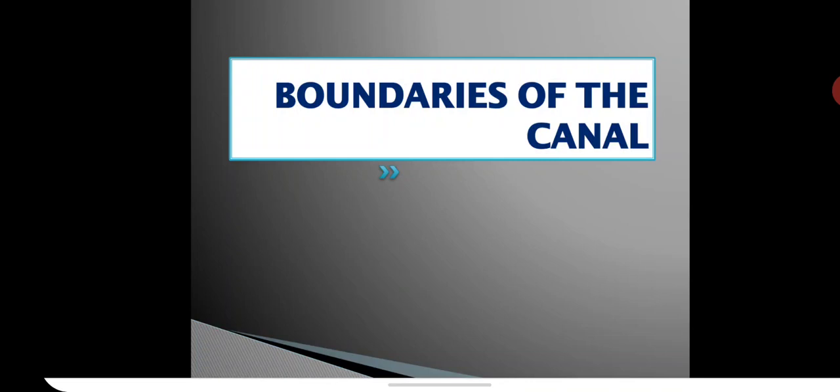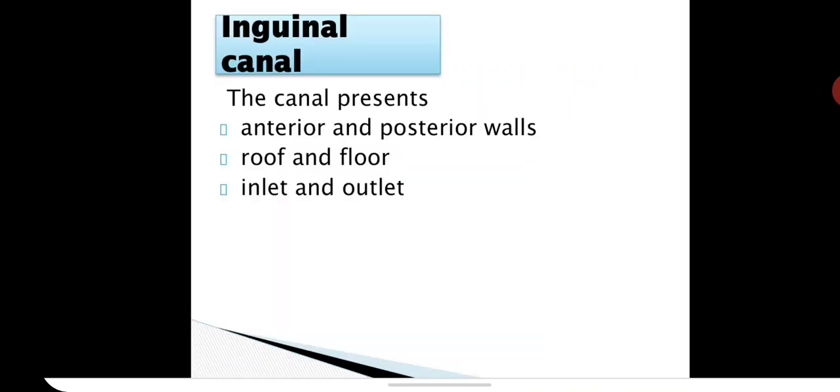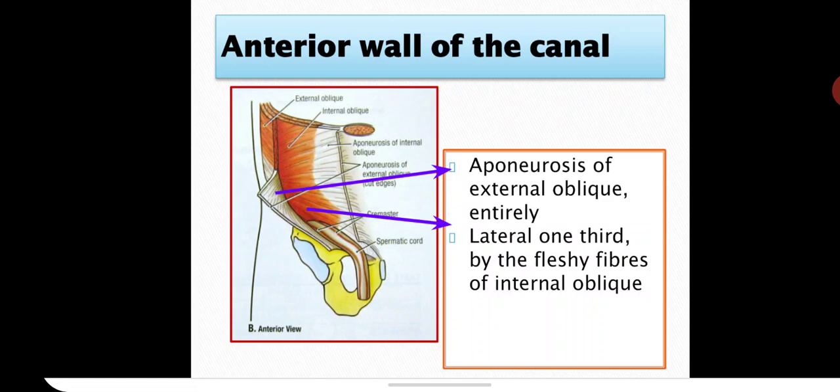So now we will move on to the boundaries of the canal. The canal presents anterior and posterior walls, roof and floor, inlet and outlet. With the walls, you should understand that this canal is extending from deep to superficial. So if you go on dissecting these muscles one by one, you will not see the canal at all.